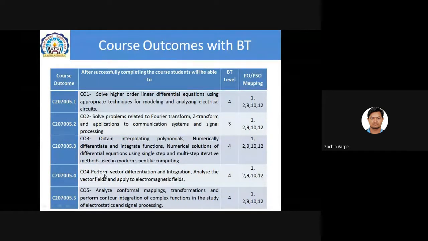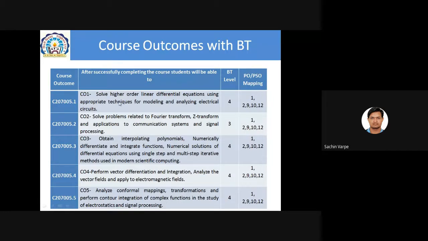CO number 4 is based on units number 4 and 5, vector differential calculus and vector integral calculus. So from CO4 we are going to perform vector differentiation and vector integration, which will help to analyze vector fields and apply them to electromagnetic fields. And the last CO, on unit number 6, complex variables or complex analysis, says to analyze conformal mappings, transformations, and perform contour integration of complex functions in the study of electrostatics and signal processing.